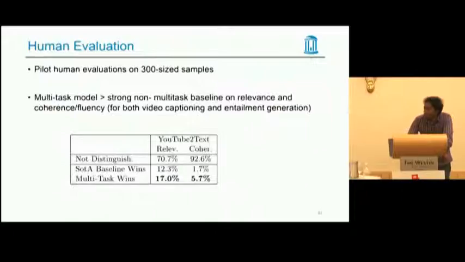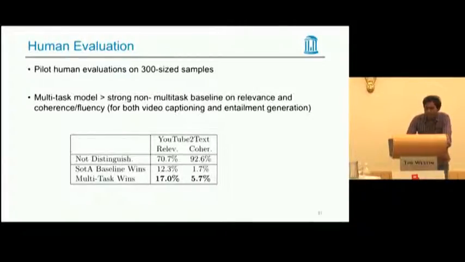Apart from the automatic evaluation metrics, we also did a human evaluation where we collected around 300 samples from 3 different users. And we used 2 criteria. One is relevance, the other one is coherence. Relevance is about how relevant the captions are corresponding to the videos, that is, actions and events happening inside a video. And coherence is about logic and readability of the sentence.